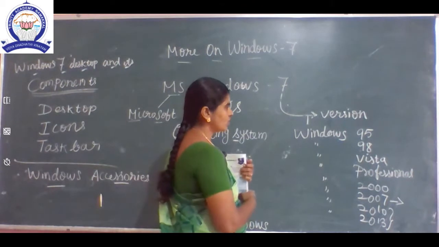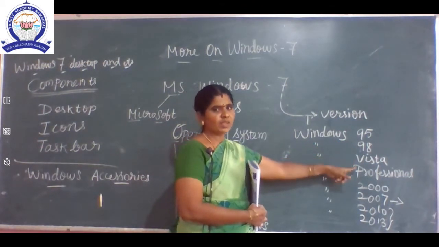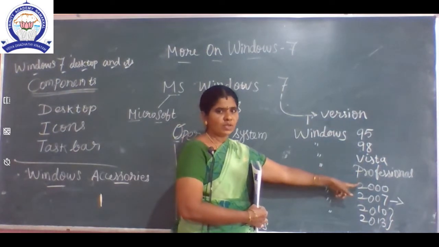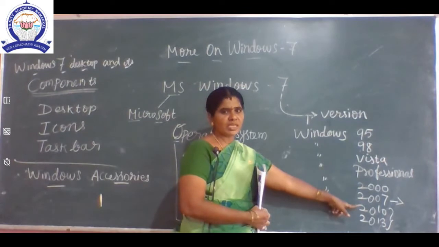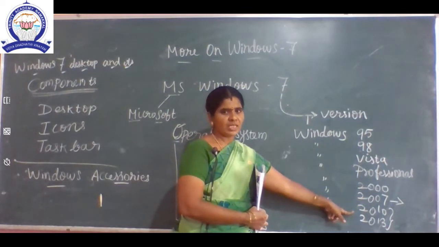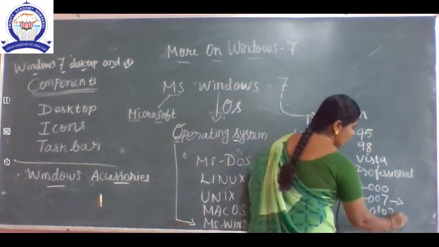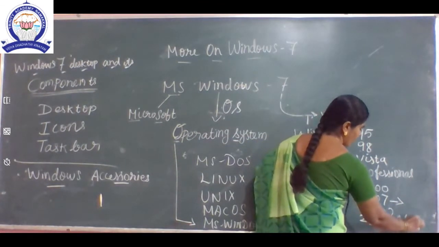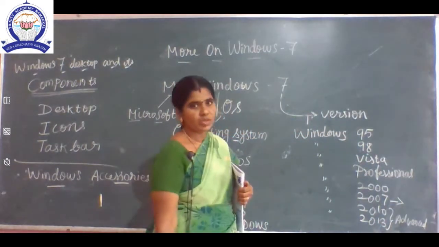Windows 95, Windows 98, Windows Vista, Windows Professional, Windows 2000, Windows 2007, Windows 2010, Windows 2013. 10 and 13 are the advanced versions in Windows.